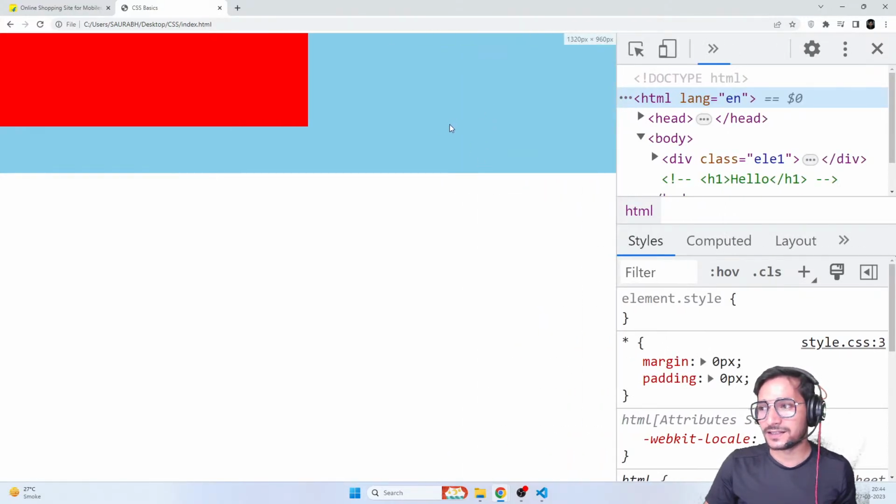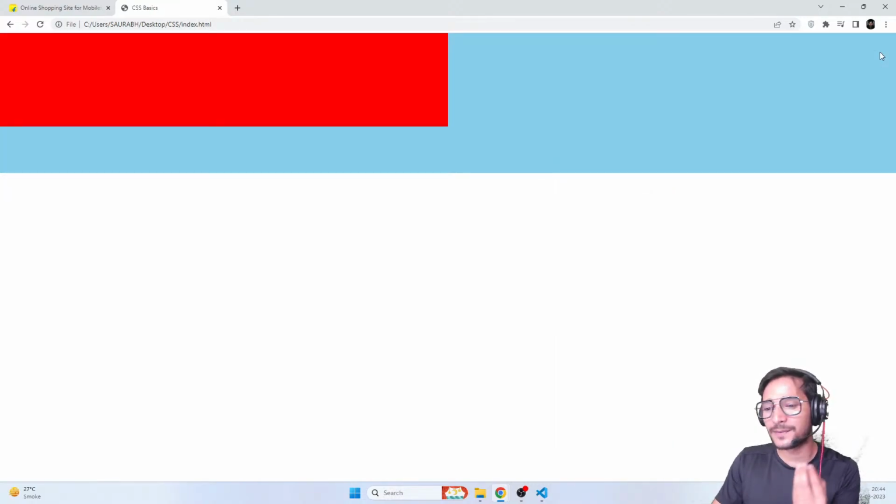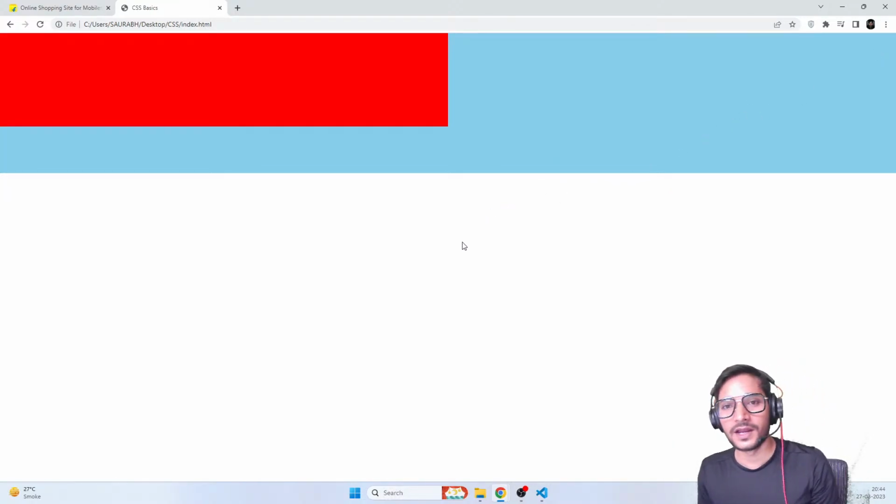So now, the parent of the blue element is body, and body's parent is your browser. So if the browser is going small, if the screen size is going small, your blue element is getting small. And if the blue element is getting small, because it's in percentage, the red element is also getting small. And that's how it works. That's the one basic point of responsiveness. So are we cleared, guys?